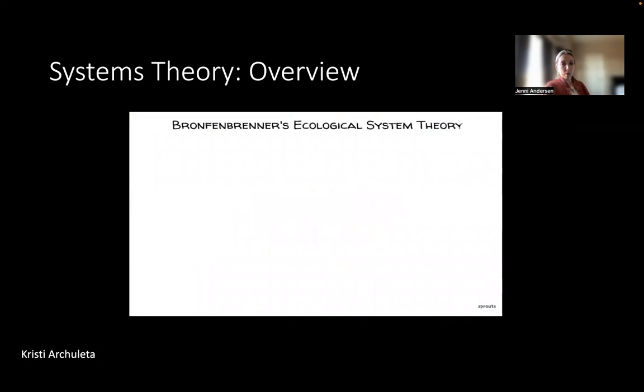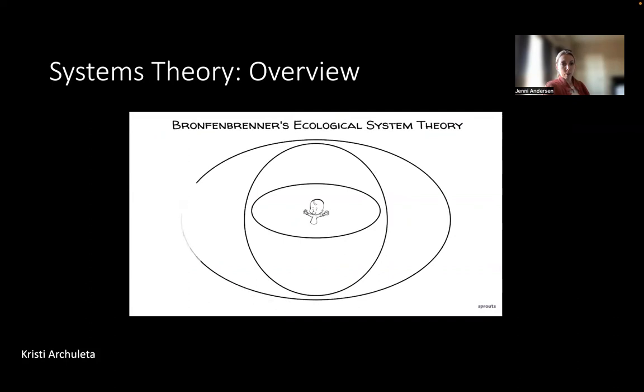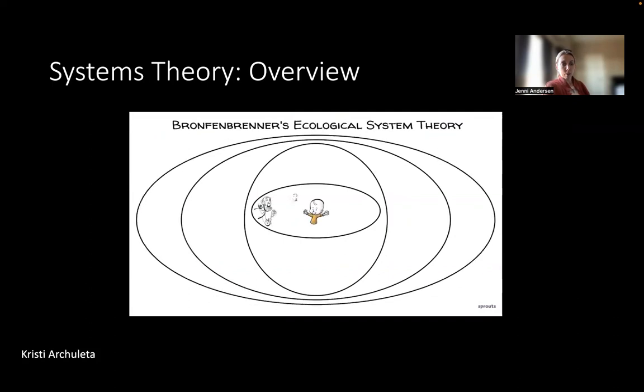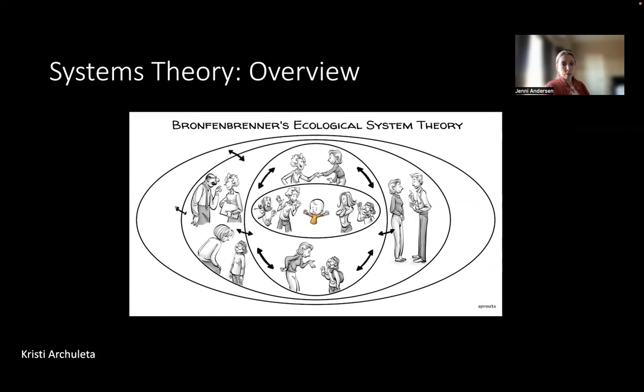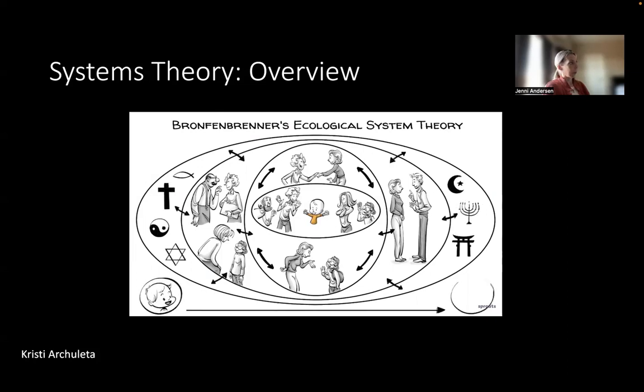Bronfenbrenner's ecological system theory conceives that a child is influenced by 5 ecological forces. First comes the microsystem of family and friends that affect the child directly. Second are the forces of the connections between the people around the child, parents with teachers and teachers with peers. Then there are links between social settings that do not directly involve the child, such as the father with his boss, the peers with their parents, and the teacher with the principal. Next is the overarching culture, religion, and social norms that influences all others. And lastly, there is time, which changes everything over the course of one's life.